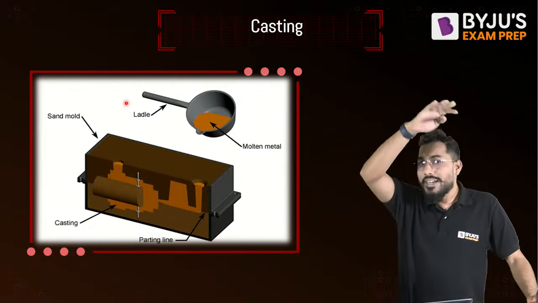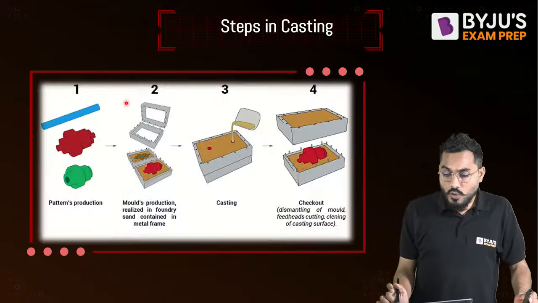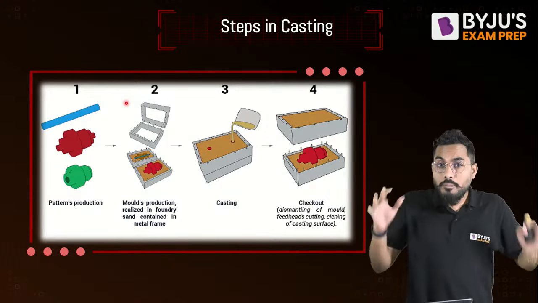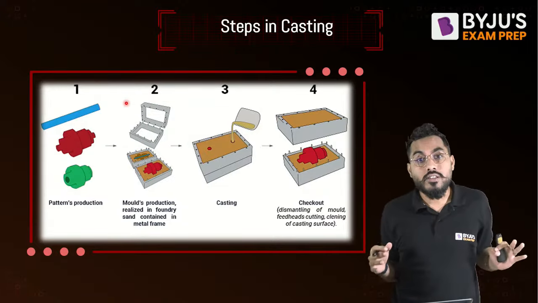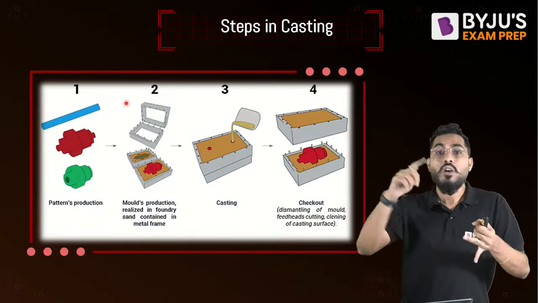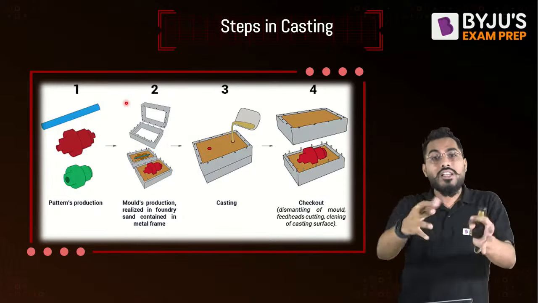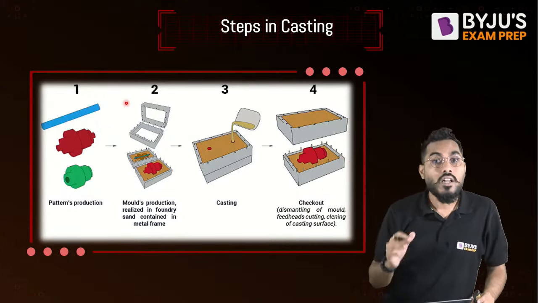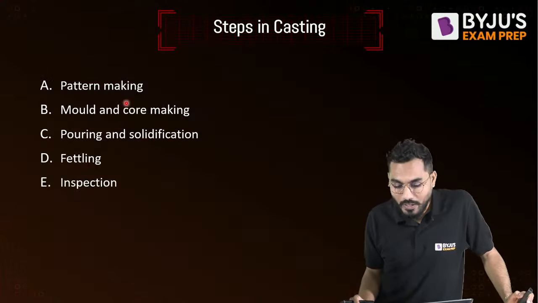Now, the entire casting process is classified into certain stages. First, we have to make a pattern, which is very important. From that pattern we make the cavity, and for that we require mold boxes and molding sand. The molding sand is a combination of silica sand particles, clay, water or sodium silicate; dry sand or green sand comes into the picture. By ramming we create a cavity, then the pattern is withdrawn. Once the cavity is done, we pour the molten metal, allow it to solidify, and by breaking the mold the casting component can be taken out.